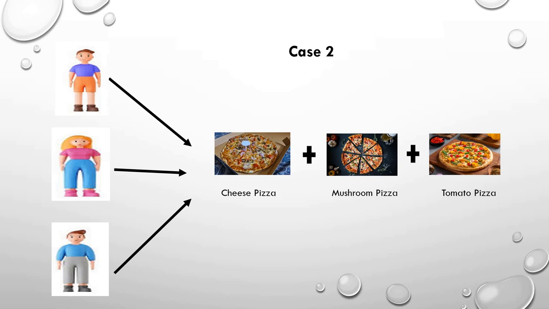They can share it. Suppose this person, the first customer, did not like cheese pizza. So what can he do? His money that is invested in cheese pizza is wasted. Now everyone has pooled 500. So that means in one pizza, 1/3 of 500 is invested. So if he didn't like cheese pizza, he has 2 other options also. He can just taste mushroom pizza or tomato pizza. So his 1/3 of the amount is wasted, but 2/3 of the amount is saved. And the same case goes with the other customers also.